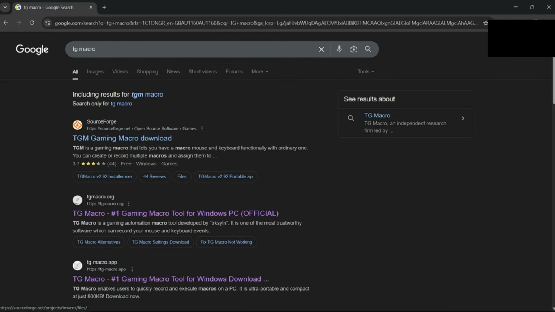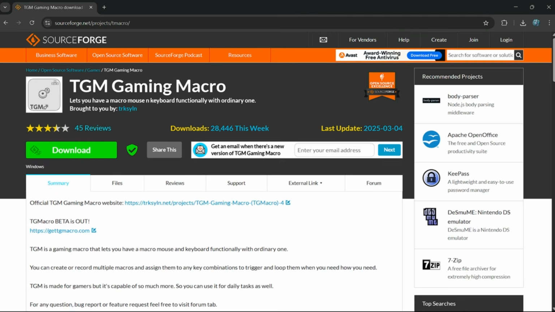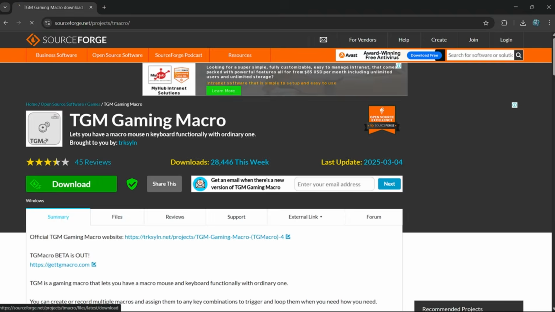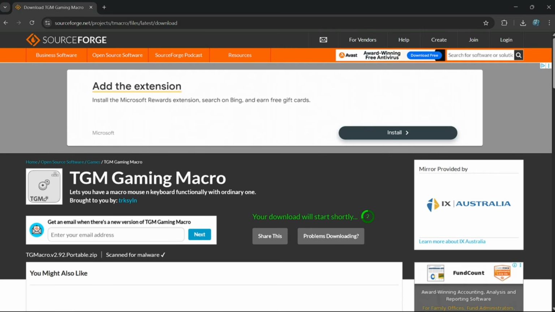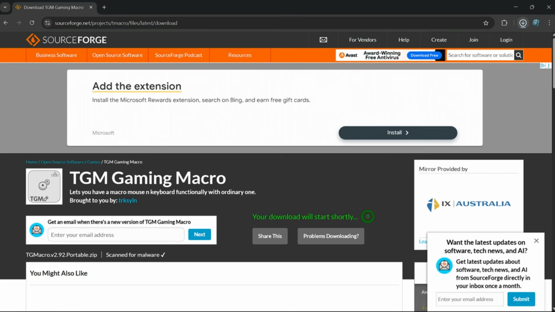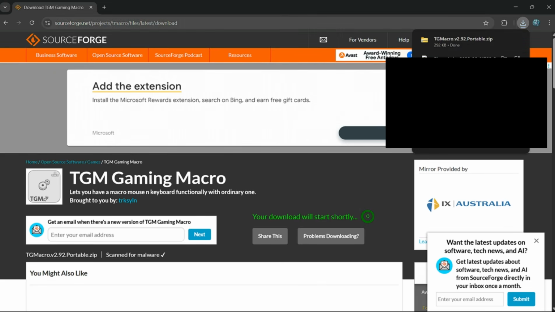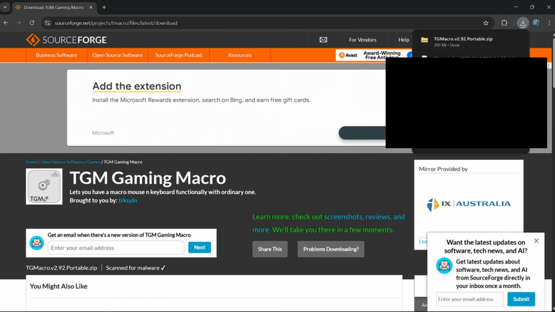First, open your browser and search TG Macro. Click the first one that says TGM Gaming Macro Download. Click Download and wait a few seconds. Once you finish downloading, open Files.